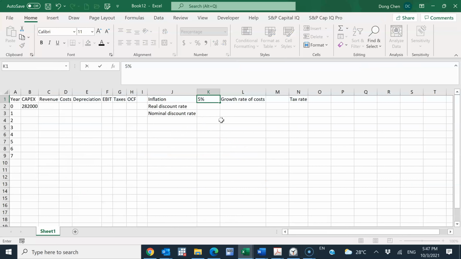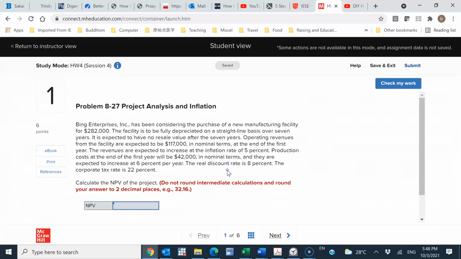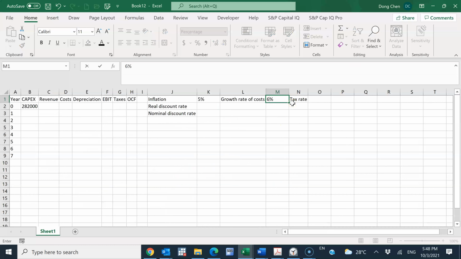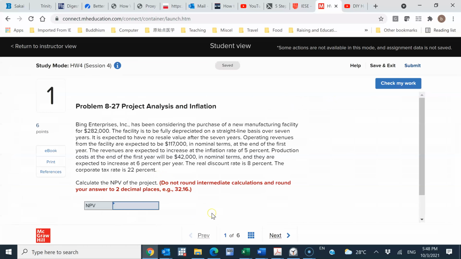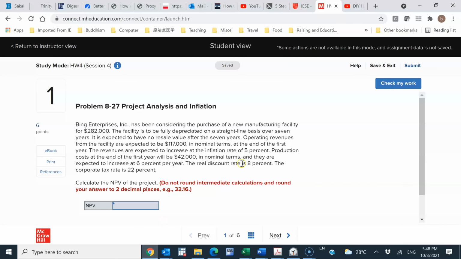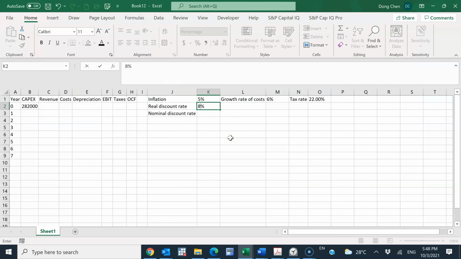The growth rate of cost is 6%. The tax rate is 22%. And the real discount rate is 8%.